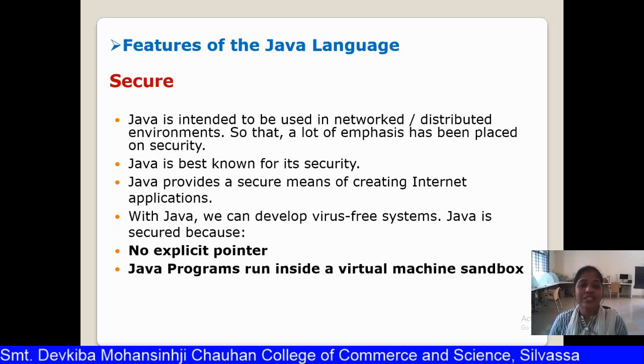Java is secure because of two reasons. First, there is no explicit pointer, so the memory leakage problem is solved. And second, Java programs run inside the virtual machine sandbox. They are not executed on the platform, they are executed on the virtual machine, which makes Java programming very secure.